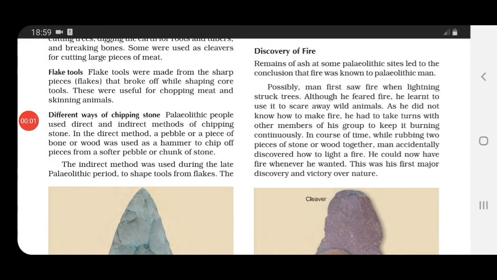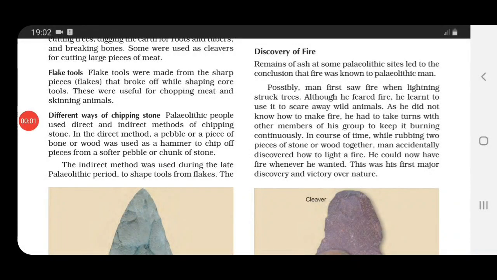He could now have fire whenever he wanted. Why? Because now he had learnt how to light a fire. Earlier they did not know how to make fire, so they used to take turns with other members of the group to keep it burning. But now as they had learnt how to light a fire, it was easier for them and they could light a fire anytime they wanted.